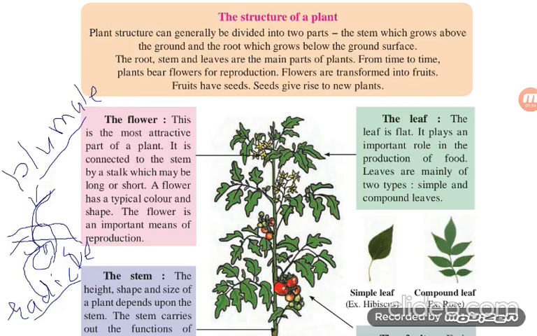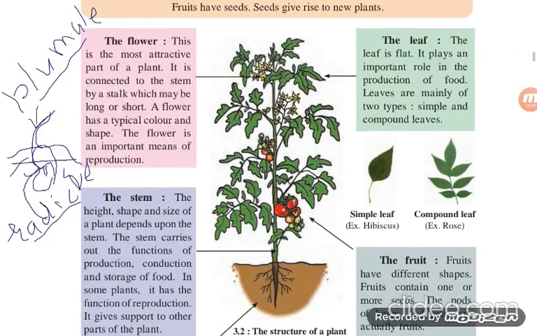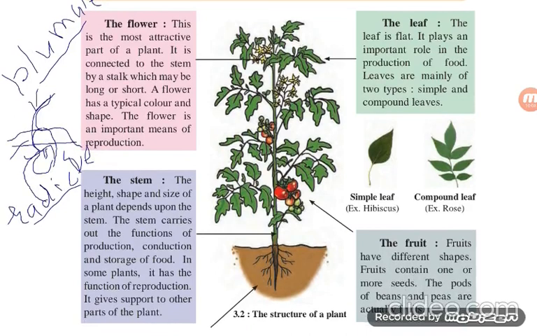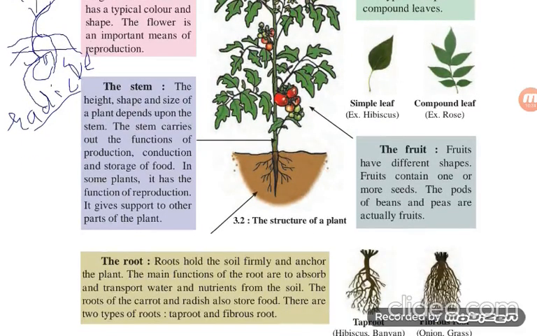Just like that, I have drawn the diagram and tried to help you understand how these seeds give rise to a new plant. Now understand. Look at the diagram of this plant. You have to draw the whole page in your notebook. Color it, I want colorful pictures. And write all the flower, the stem, the leaf, the fruit and everything in your notebook. Now, the roots. First we understand the roots.